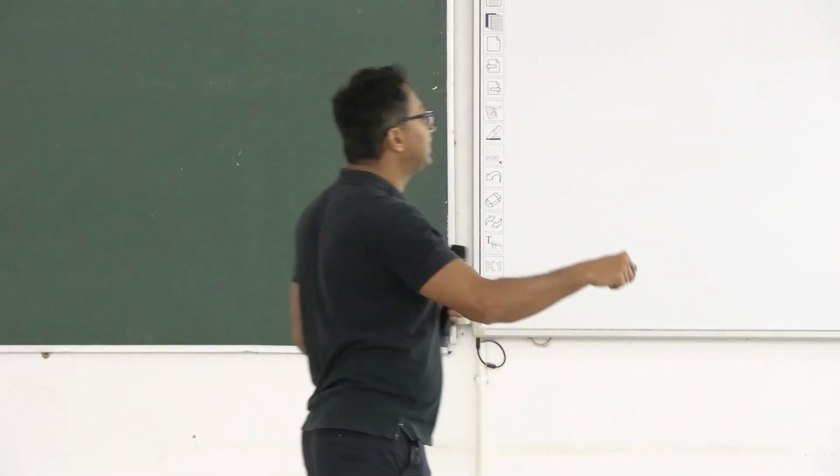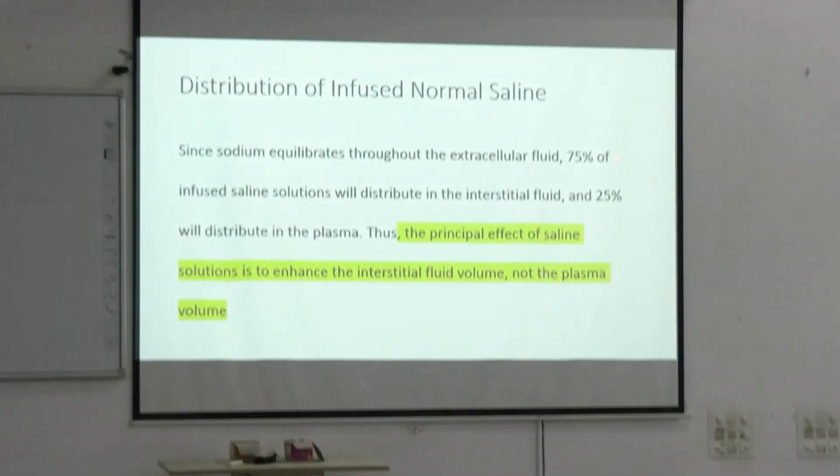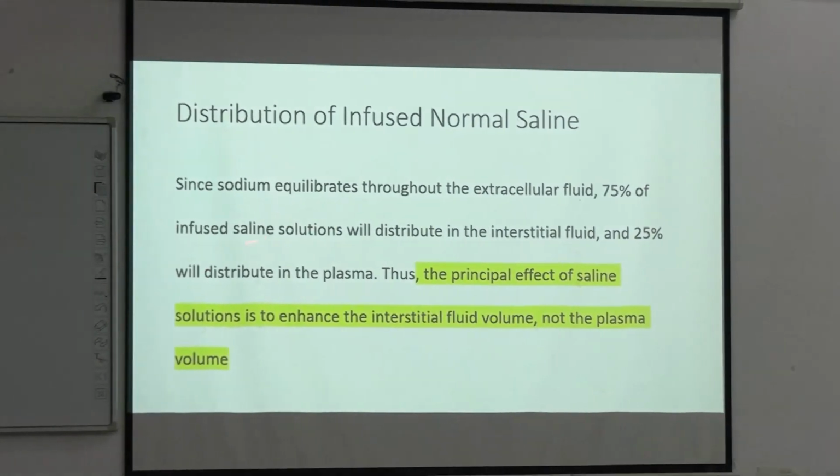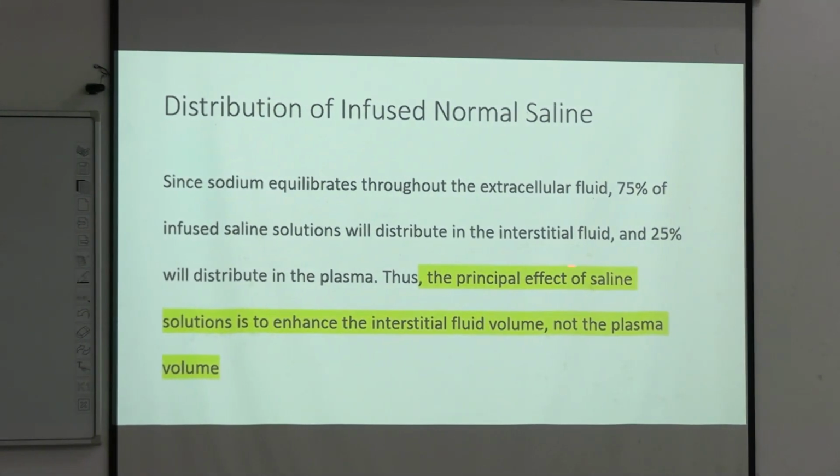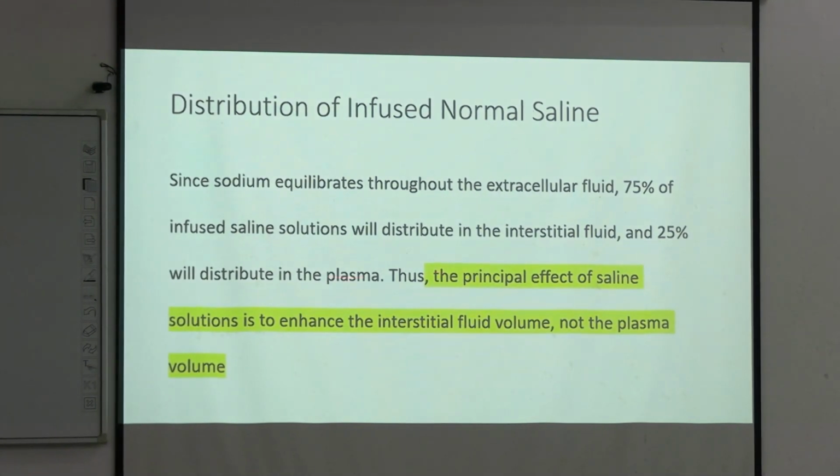Since sodium equilibrates through the extracellular fluid, 75% of the infused saline solution will distribute in interstitial fluid and 25% will distribute in plasma. Initially it remains in the interstitial fluid, ISF.